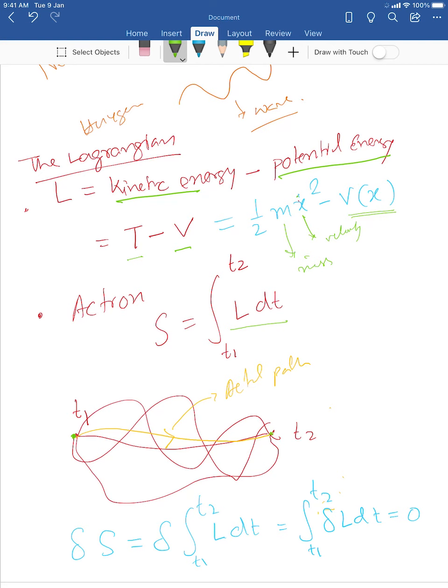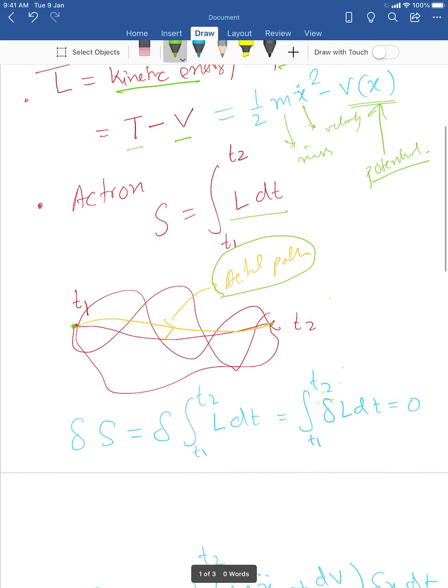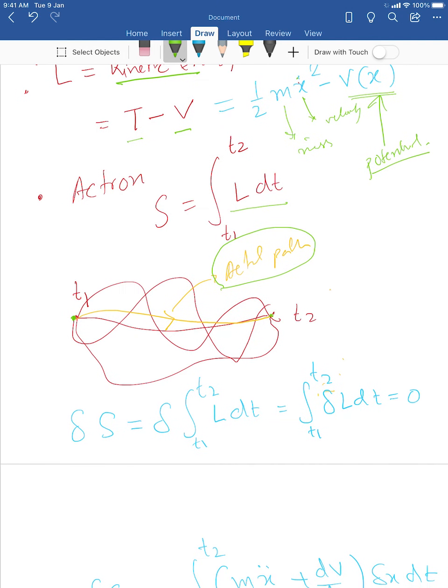So a classical particle is always choosing one path, and whatever frictional force is there is given by this potential. You see there are many paths, but this yellow line is the actual path that is followed. Now how do we know that it will follow the yellow path? This is governed by a principle which is called principle of least action.